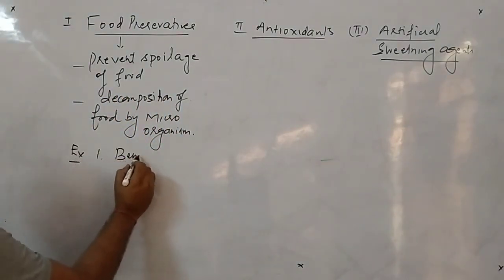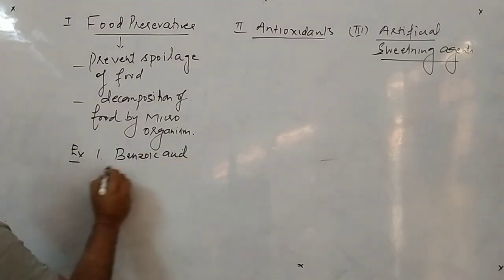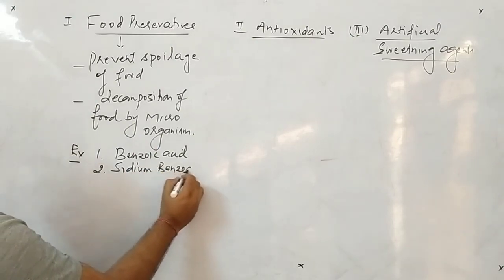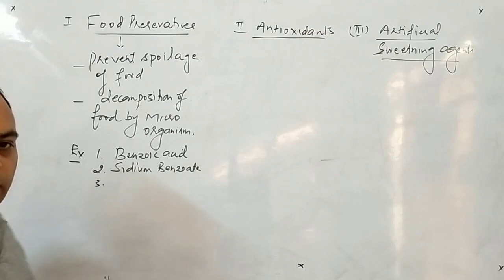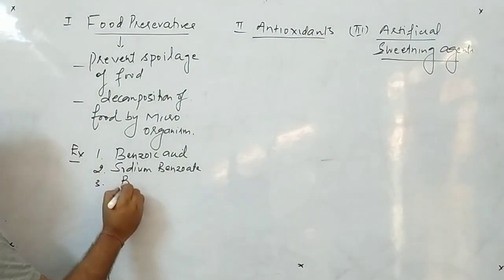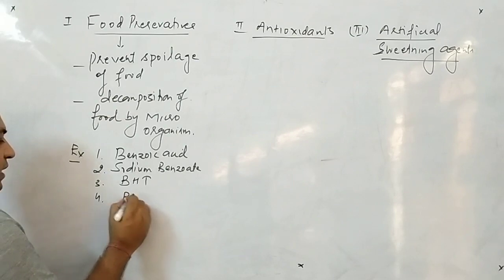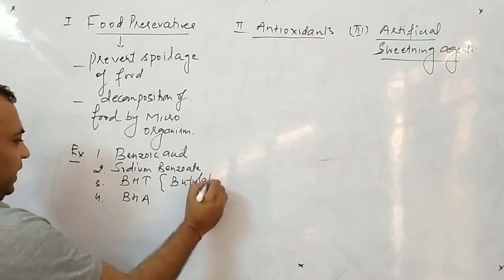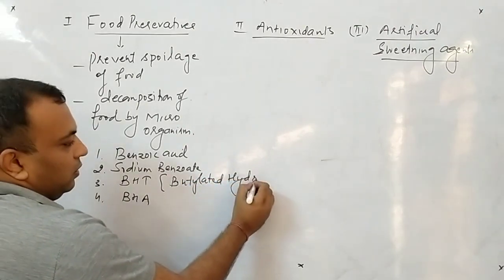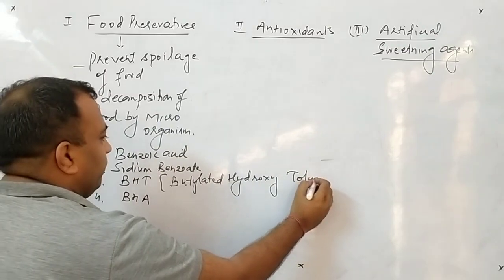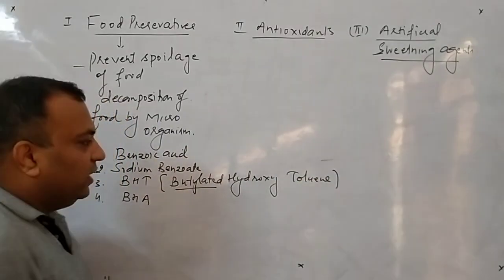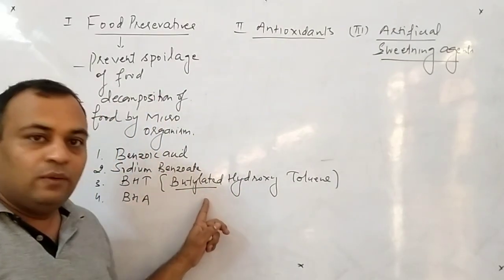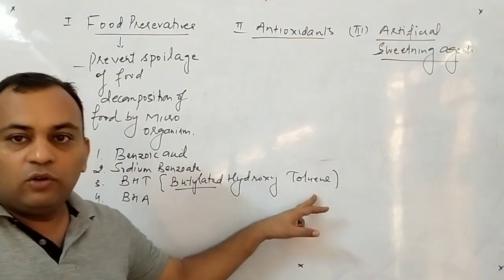Number one, benzoic acid. Second, sodium benzoate. Third and fourth, two particular chemicals, BHT and BHA. Just remember their names. BHT is butylated hydroxytoluene. It means a butyl group is added to the toluene. You remember that we did toluene in the 11th class. Clear? On toluene, which group is attached? Butyl group. And hydroxytoluene. Clear to all of you?